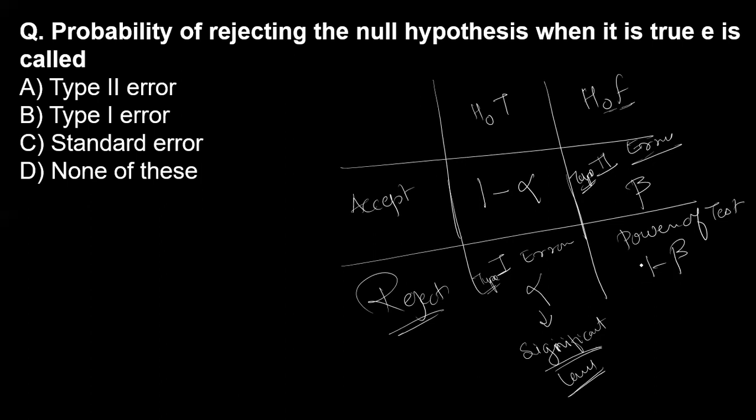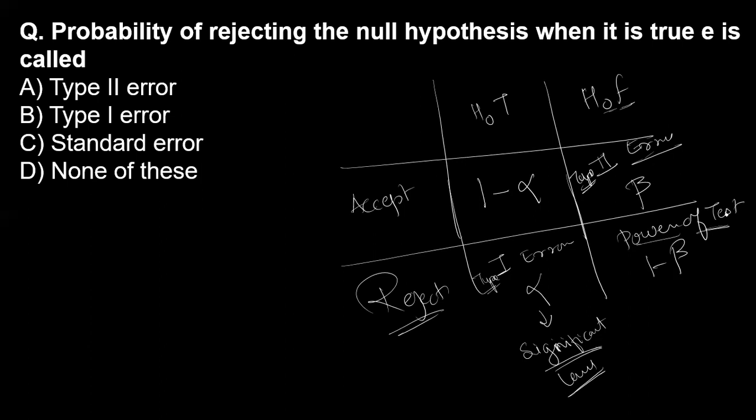If anything is false, you say this is wrong, this is false. So this is actually the power of test. It is not easy to say the wrong things are wrong. Okay, so that's why it's called a power of test.